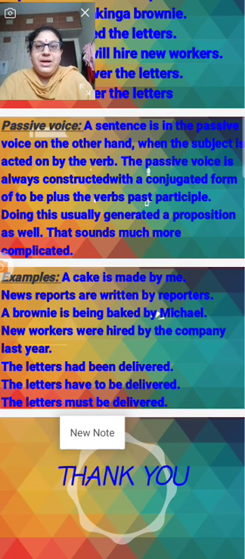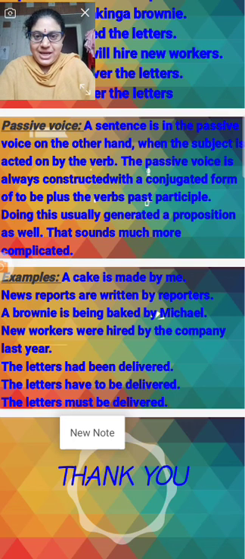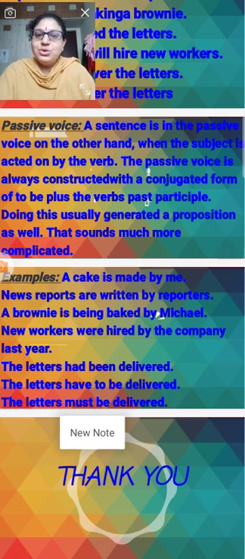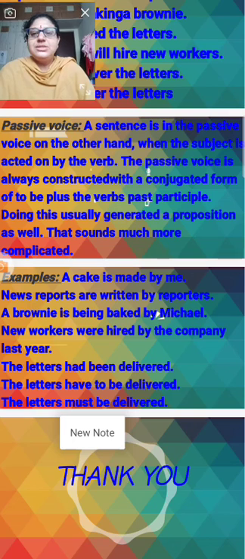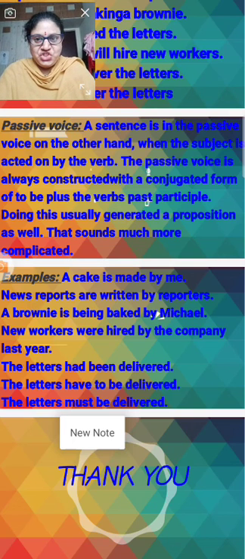A cake is made by me. I make a cake. I made a cake. A cake is made by me. So here the subject is changed, so then the verb also changes. Right? Is and me. Made and me. So, the subject is changed and the verb is also changed.